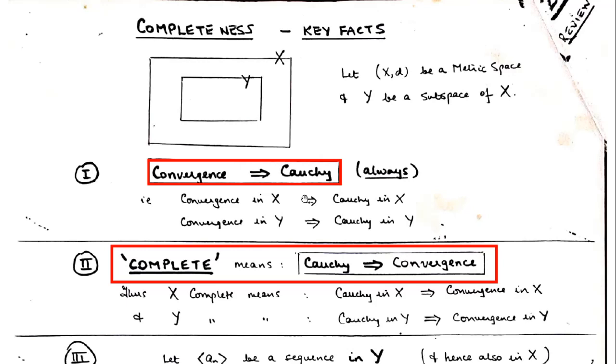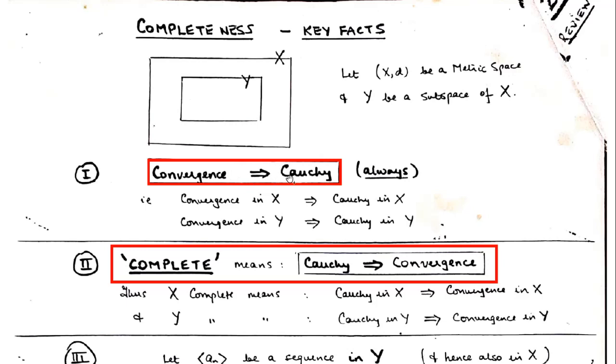Now, for understanding the completeness of a metric space, let us recall one property of a metric space, that every convergent sequence is Cauchy. So that is always true for a metric space: if you have a convergent sequence in a metric space, it is a Cauchy sequence also. But its converse is in general not true.